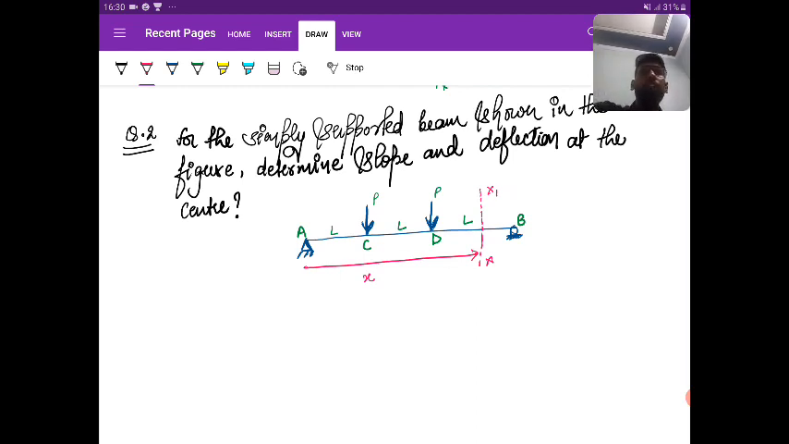Solve, solve, solve. Try to get the answer.